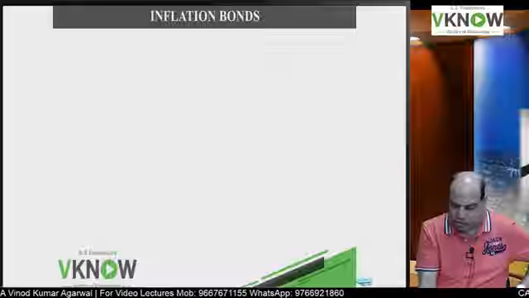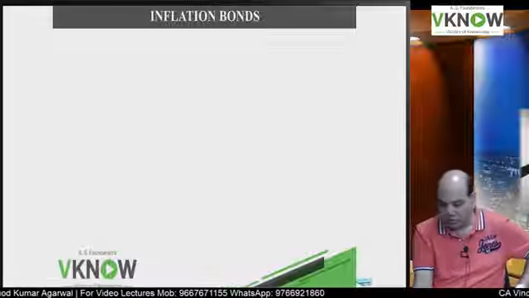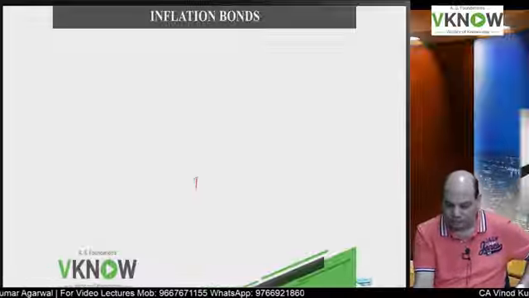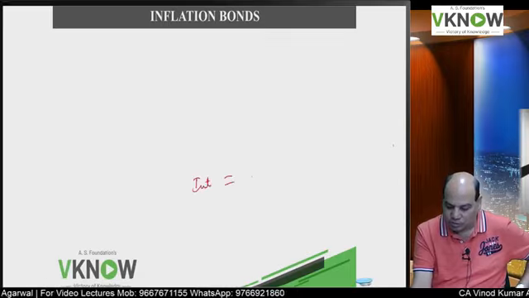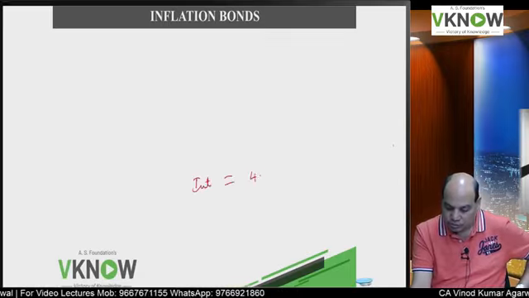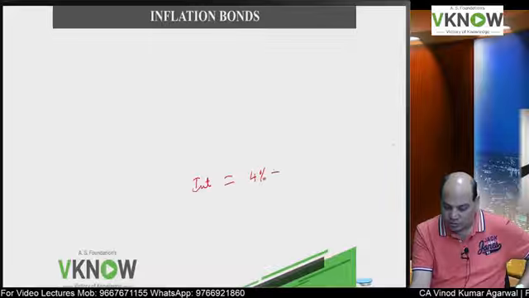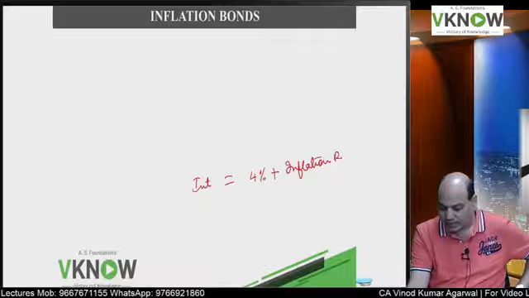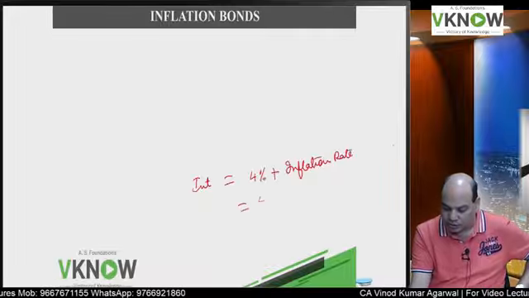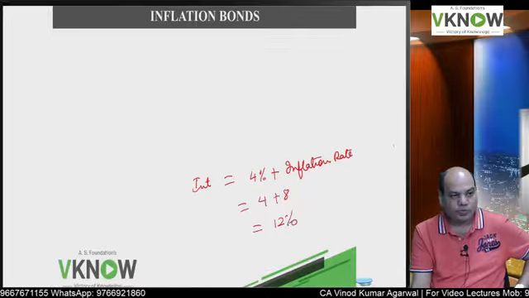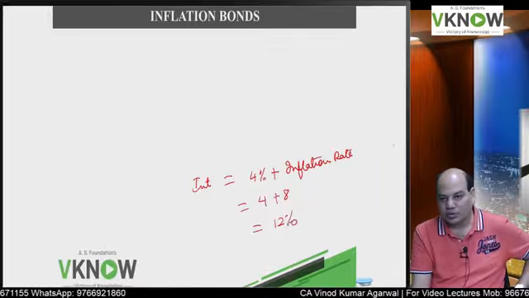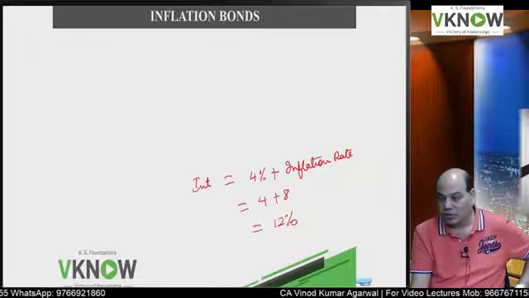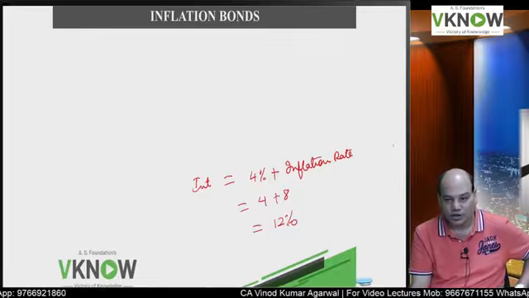The Indian government is not that charitable. So they will say, we will pay you interest which will be equal to a 4% fixed rate plus the inflation rate. So if inflation is 8% in that year, we are going to pay you 12%. Is it right? So the investor is protected from inflation. That is why it is called an inflation bond.